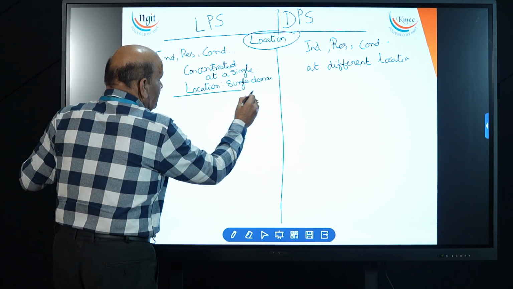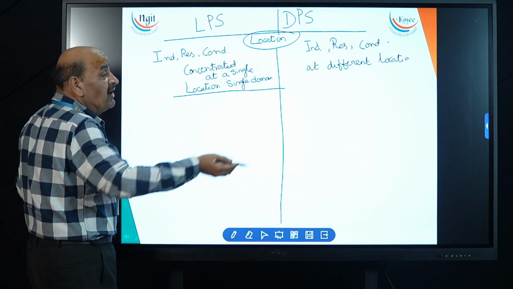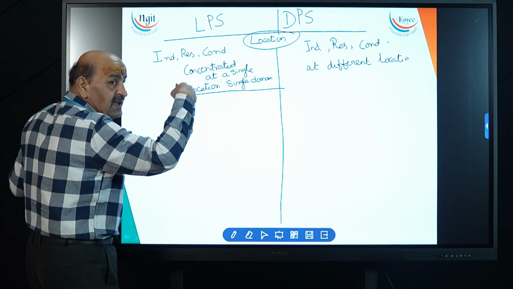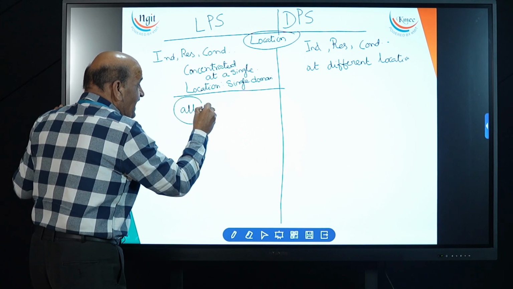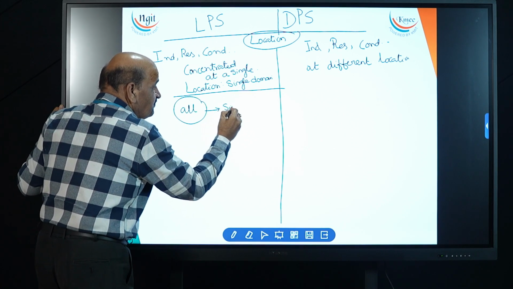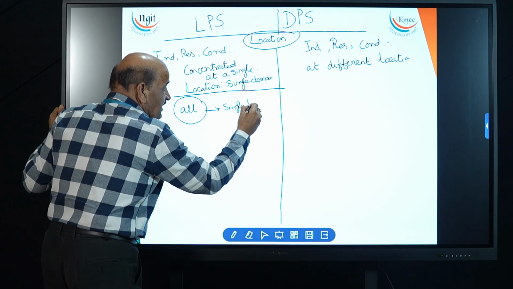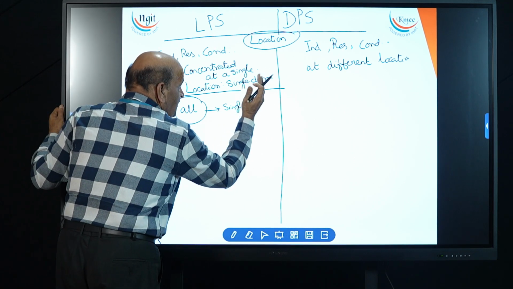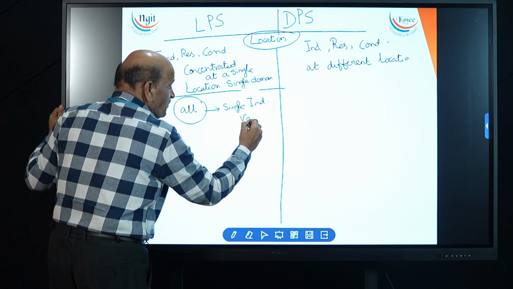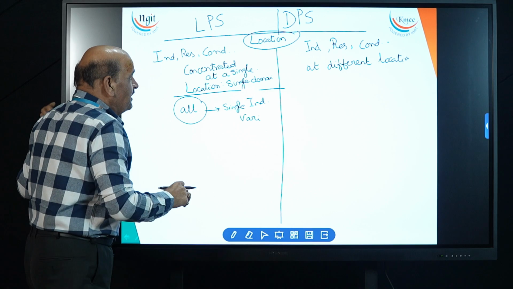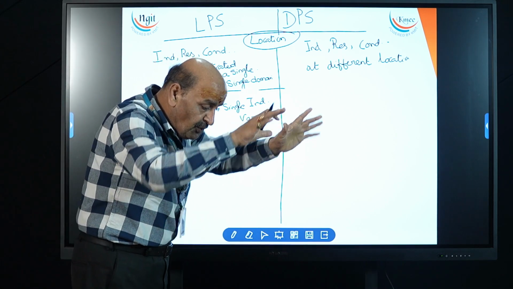One more point. Because of the single location, all will be taken as a single variable. What kind of variable? Single independent variable. All these will be considered in a group.